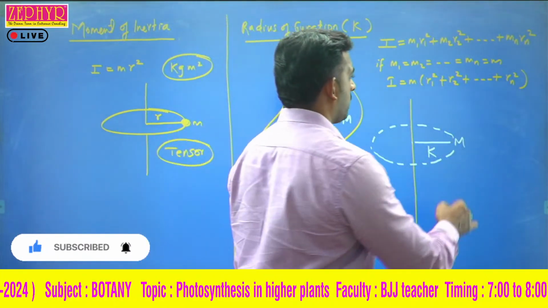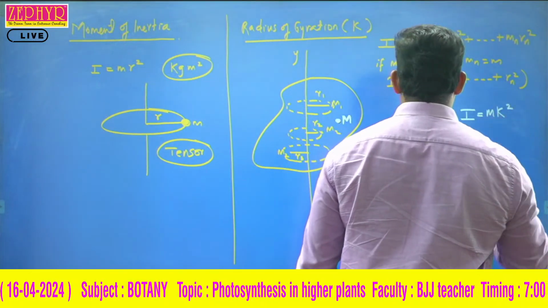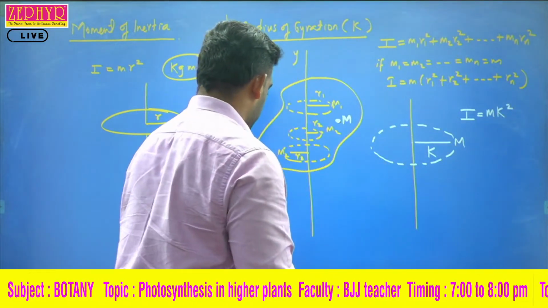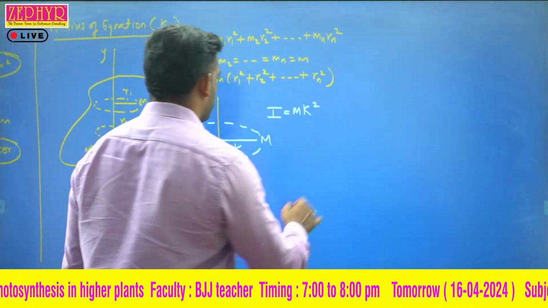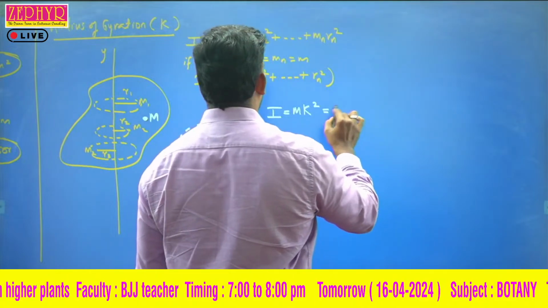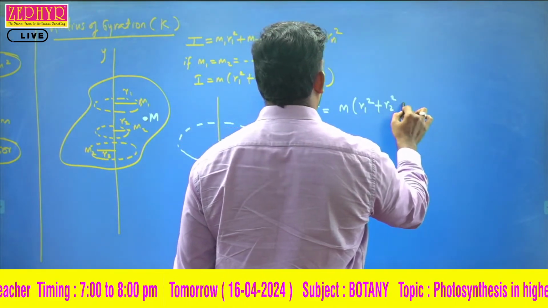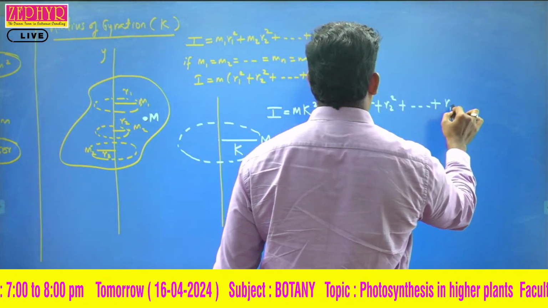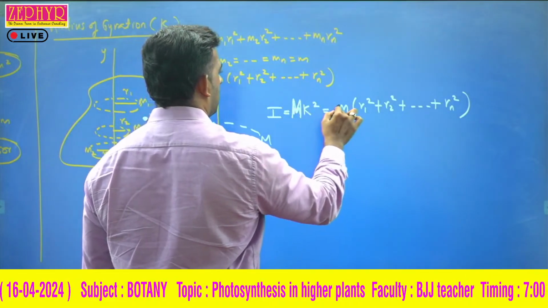That is, I in this case is m into k square, which is equal to m into r1 square plus r2 square plus etc. plus rn square. This is capital M, and this is small m.